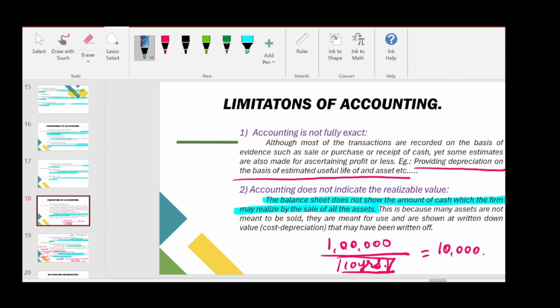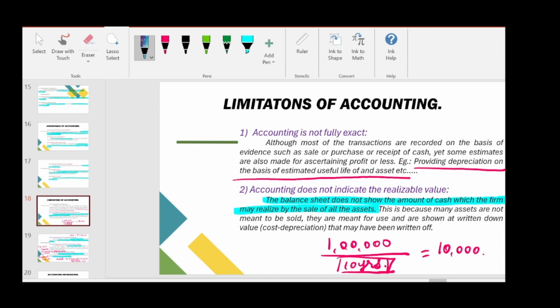Accounting is not fully exact. Most of the calculations are done based on estimation in accounting. So for example, useful life of asset. We cannot find out actual useful life of asset. What we will do is we will do an estimate. We can find only the estimated useful life of asset. So always estimation and actual will have huge difference. So whatever calculations we are doing based on estimates will not be 100% accurate. So only they are telling that accounting is not fully exact.